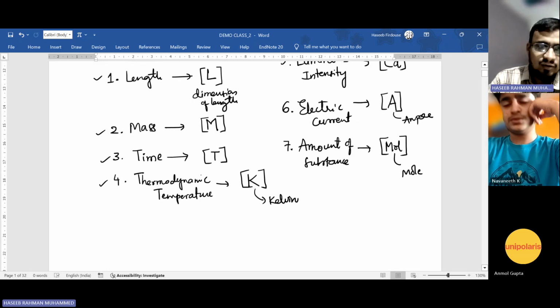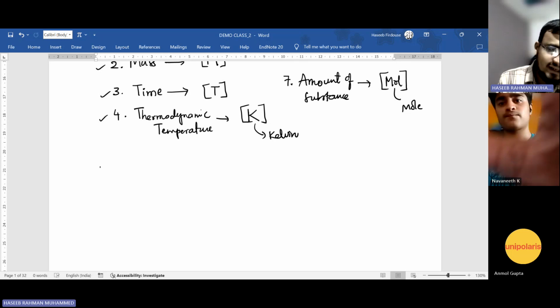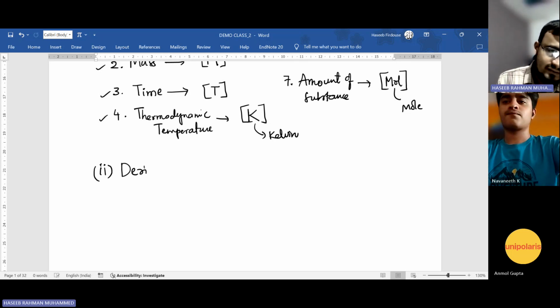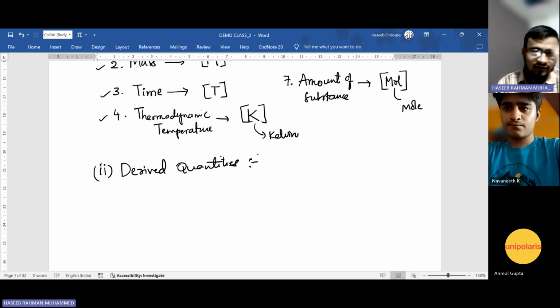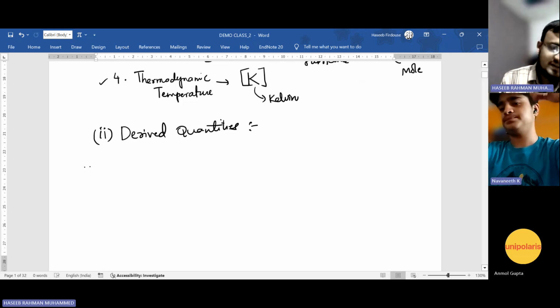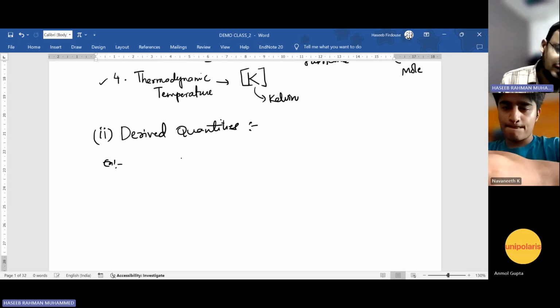Now the second type is derived quantities. As I said, derived quantities are those which are taken from those 7 fundamental quantities only. Let us see some examples of derived quantities. For example, if I take area.